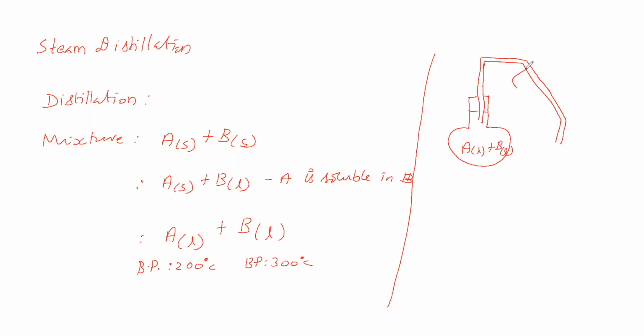Here water inlet. Here, if you see, water outlet. Then here a vessel.